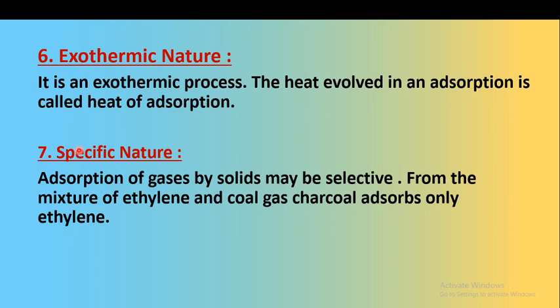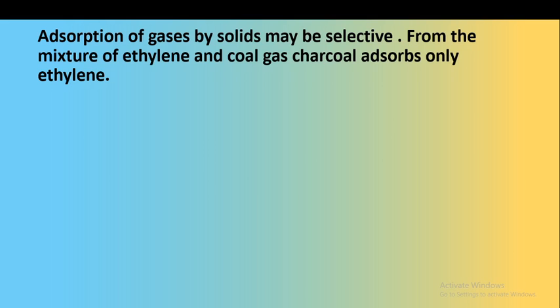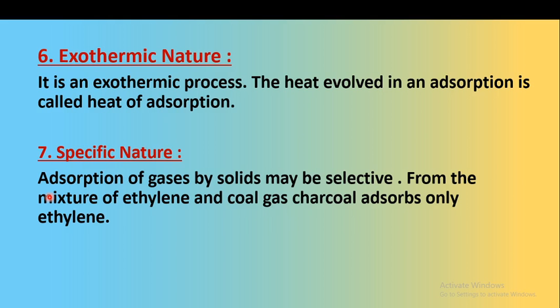This is called specific nature, meaning charcoal specifically adsorbs ethylene. So, these are the seven factors affecting the rate of adsorption.